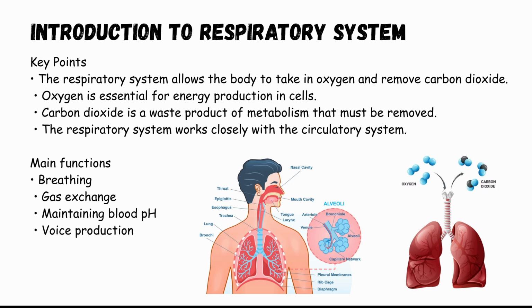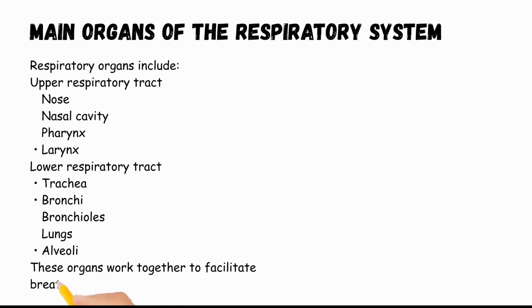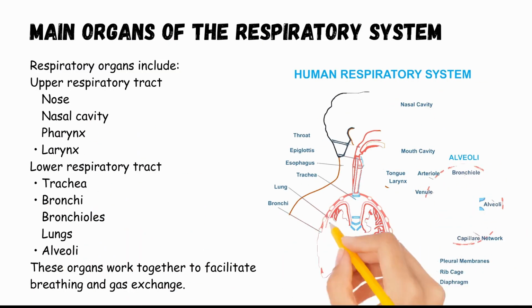The respiratory system also works closely with the circulatory system because blood is responsible for transporting these gases throughout the body. In addition to gas exchange, the respiratory system helps with voice production, maintaining the body's acid-base balance, and filtering and conditioning incoming air. The respiratory system is divided into two main parts: upper respiratory tract.